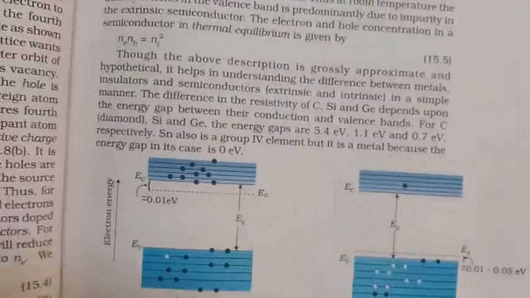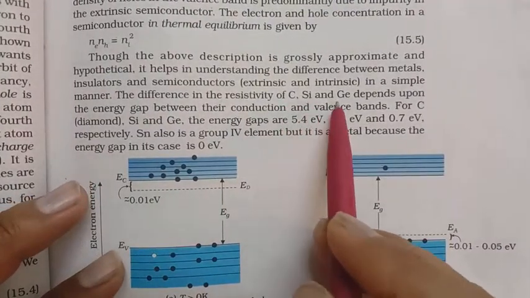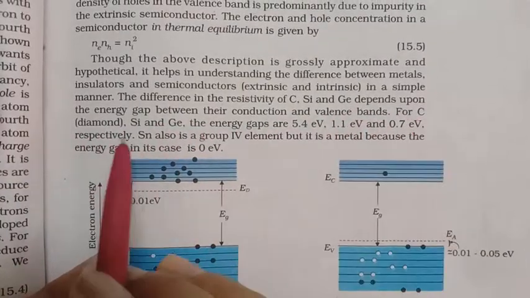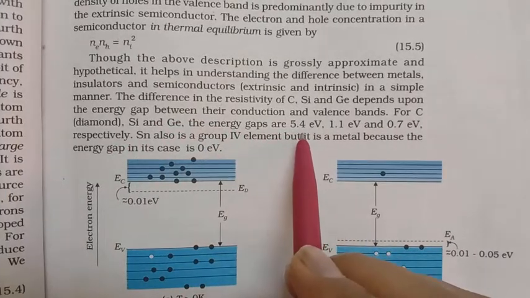So you have to observe one more point here. Carbon, silicon and germanium depend upon the energy gap between their conduction and valency bands. For carbon, silicon and germanium, the energy gap for carbon is 5.4 electron volts.